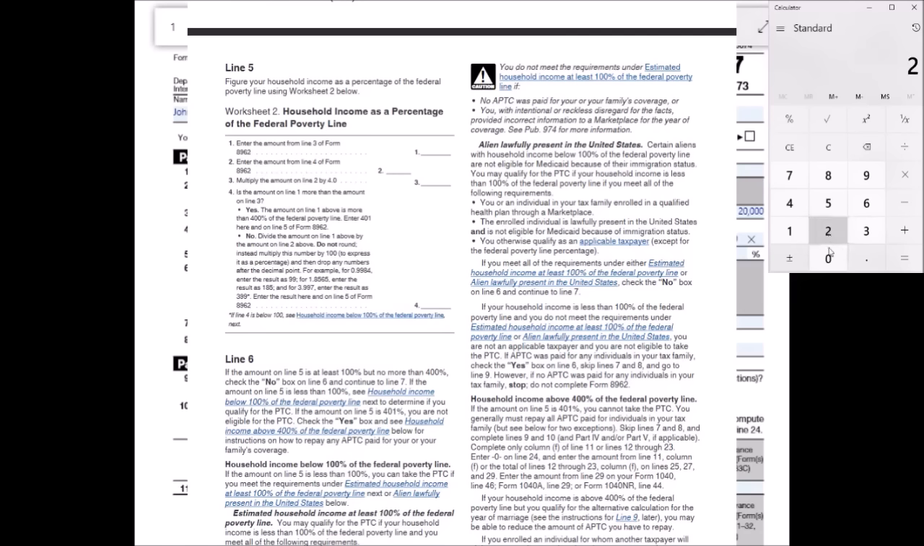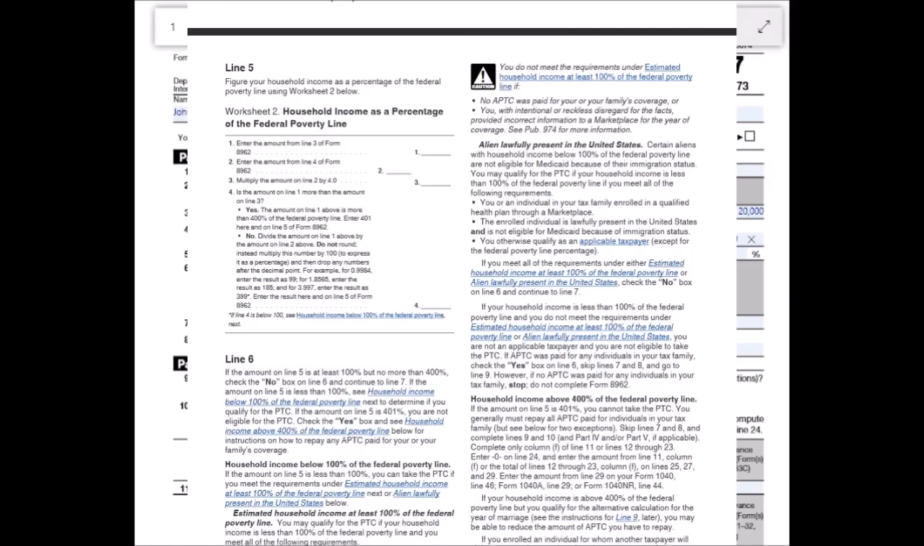So our line 1 number was 20,000, and we're going to divide that by 11,880. Oops. And that gets us 1.683, and it says do not round, instead multiply by 100, so we're going to do that. And that gets us 168 as our final number here. So at this point, I'm going to close out of our calculator. And then we're going to go back to our worksheet.